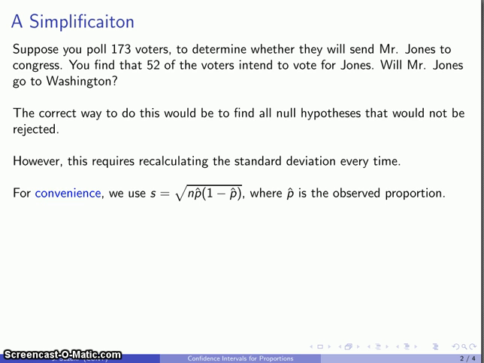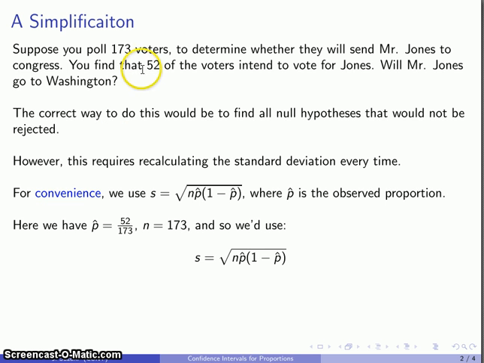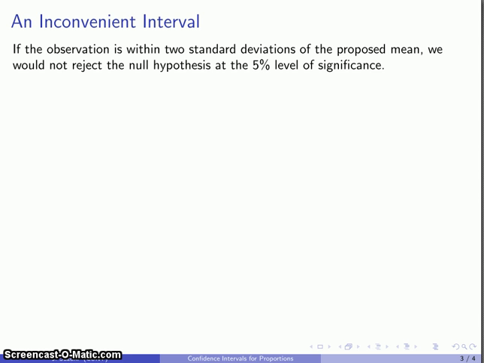So substituting in our observed proportion, that would be 52 out of 173 voters, and so there's our sample proportion. We have our 173 voters that we polled, and we could calculate our standard deviation for that sample proportion by substituting it into the formula. We get about 6.03. So depending on what level of significance we use, if we use, for example, our standard 5% level of significance, then what we have is that if our observation is within 2 standard deviations of our null hypothesis, of our proposed mean, then we would not reject the null hypothesis at the 5% level of significance.